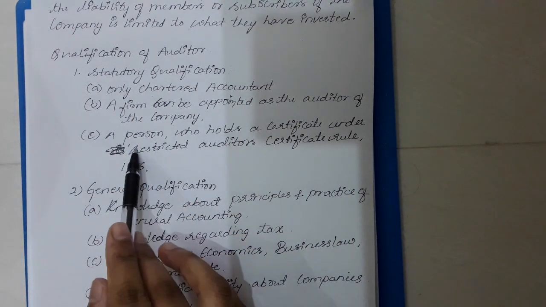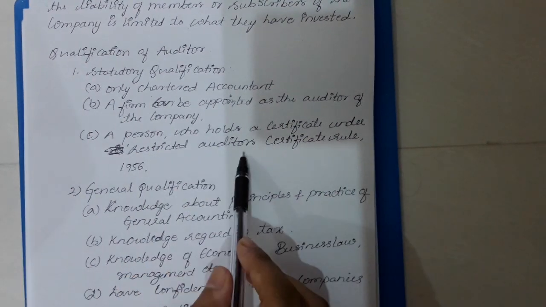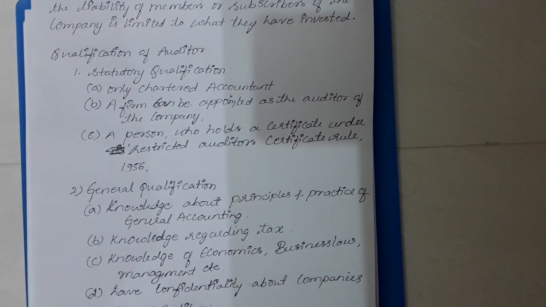Next, a person who holds a certificate under the Restricted Auditor Certificate Rules, 1956 is also qualified. A person holding a certificate under the Restricted Auditor Certificate Rules, 1956 is also qualified to act as an auditor of the company.